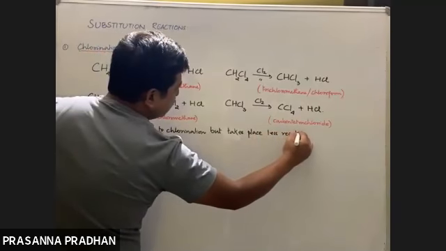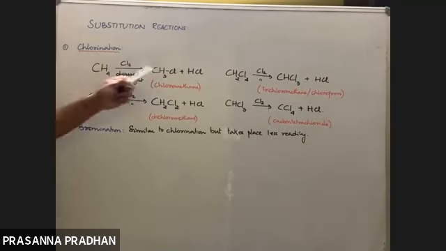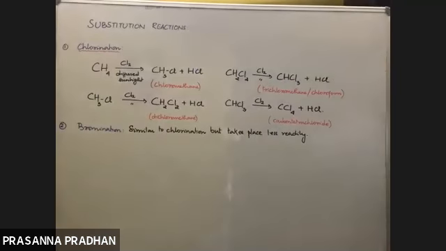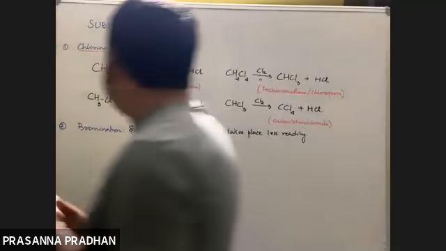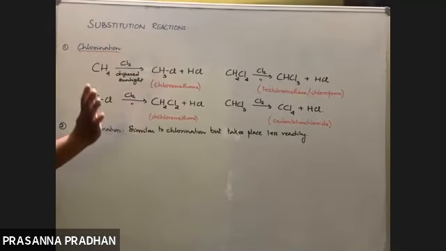It occurs slowly. Chlorination occurs at a faster rate. In bromination, similar products will be formed, but the only difference is it occurs slowly. So nothing much to discuss. Same type of product, just CH3Br. Instead of chlorine, we have bromine.